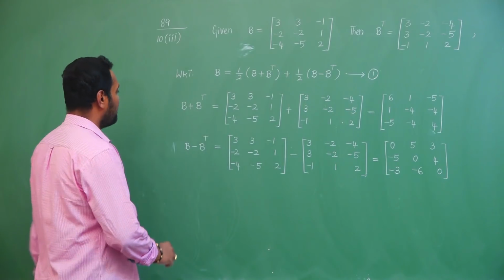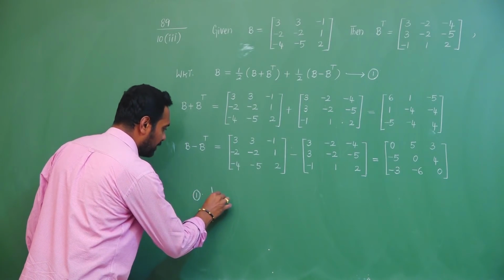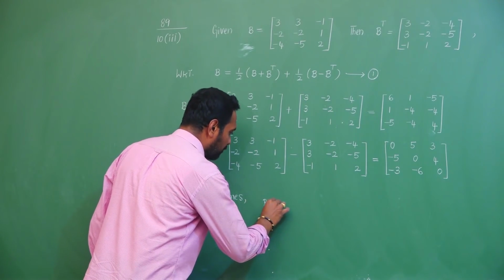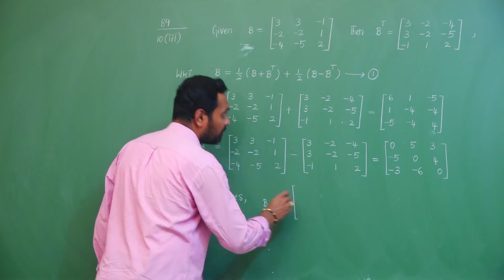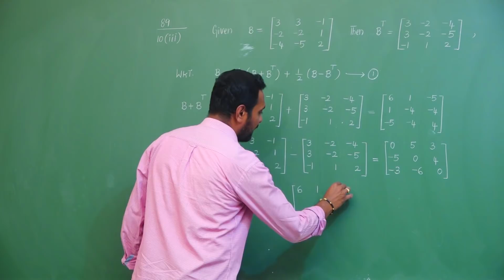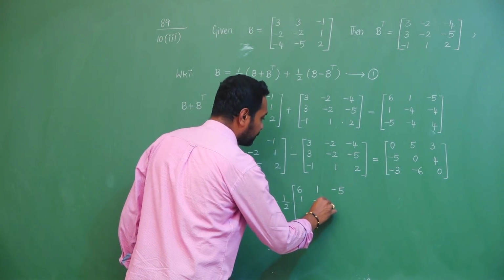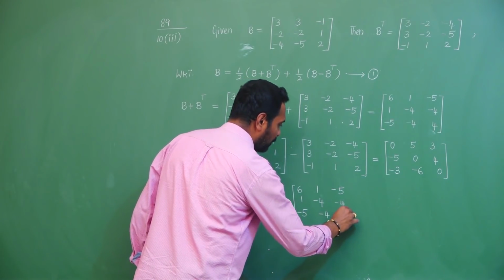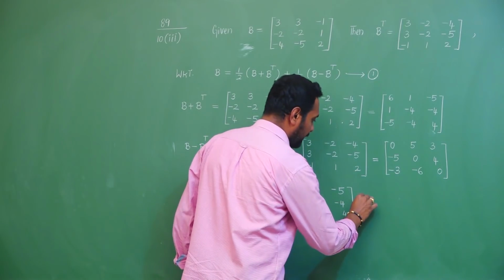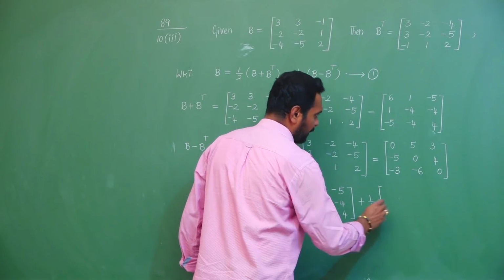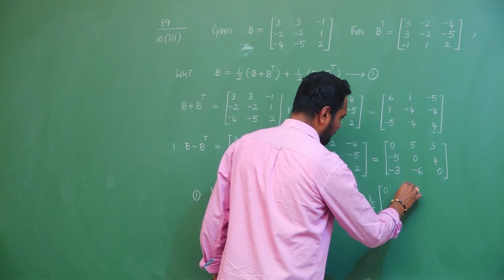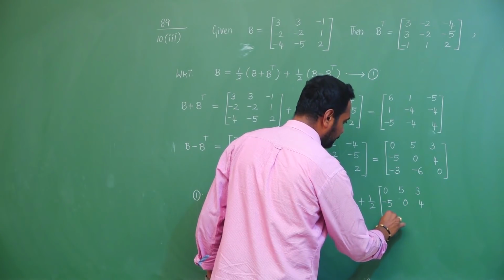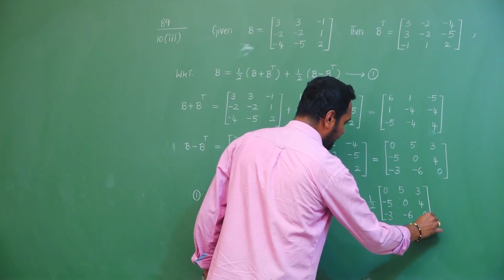So if you substitute these two matrices, equation 1 becomes B equals half into (B plus B transpose) matrix 6, 1, minus 5, 1, minus 4, minus 4, minus 5, minus 4, 4, plus 1 by 2 into (B minus B transpose) matrix 0, 5, 3, minus 5, 0, 4, minus 3, minus 6, 0.